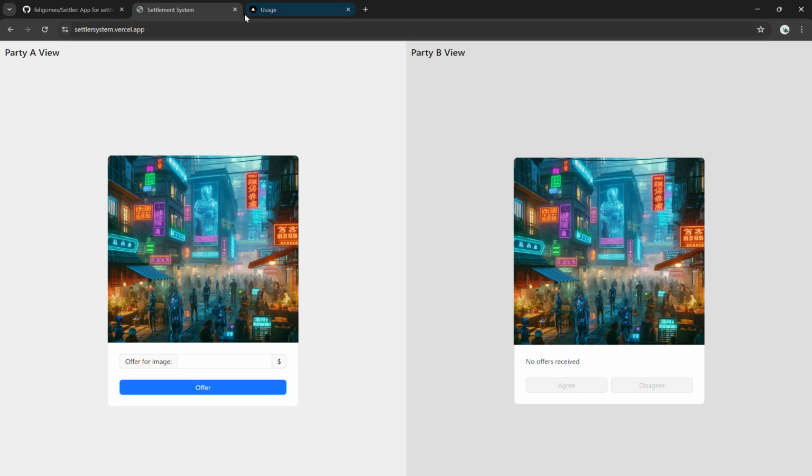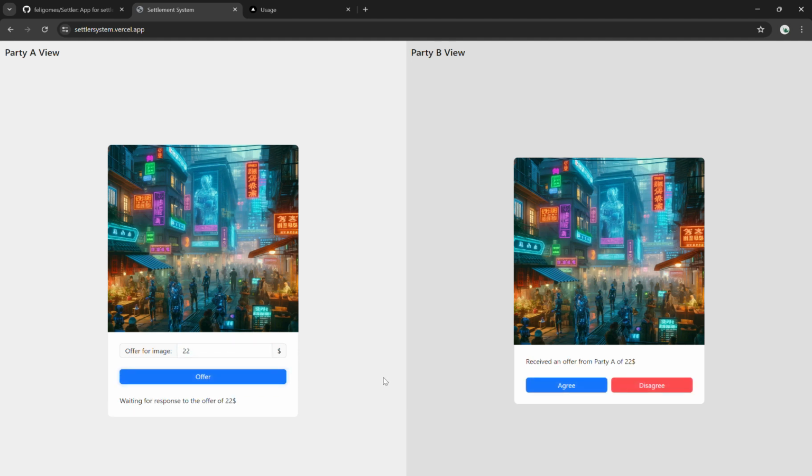If this was a real case scenario, we would probably have built something with an API, with a database, and we would receive all this info from those places and not Redux. So we would have persistence of the data. And of course, we would also use something like WebSockets to get real-time information on both screens. Again, we would decide when we actually want to do the refresh, because we need to remember that this is a limitation of the challenge. The challenge was really specific on the fact that we shouldn't override the UI of party A. We need to actually wait for the user to agree with the refresh.